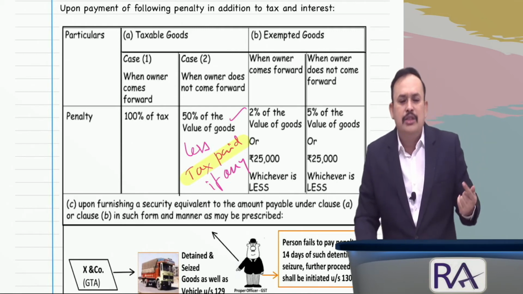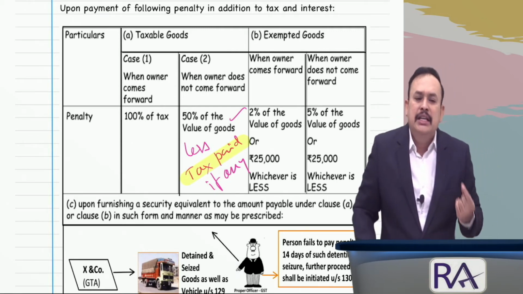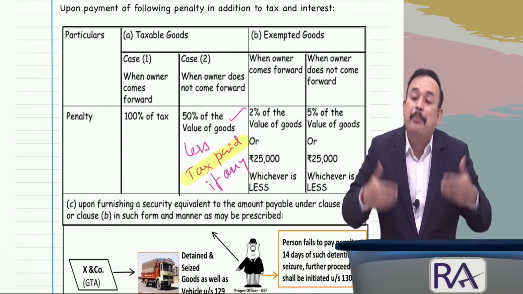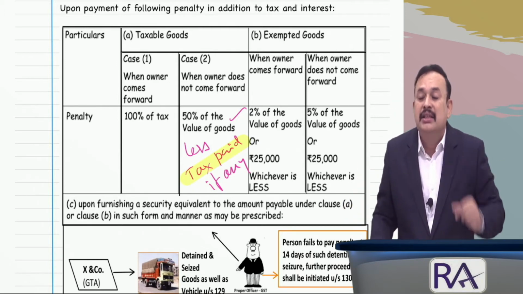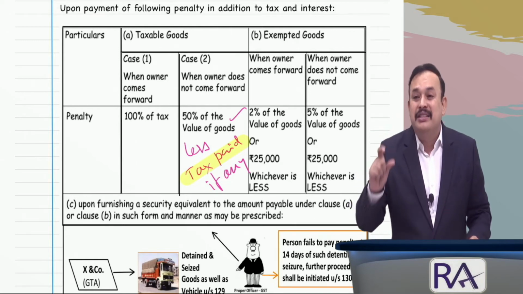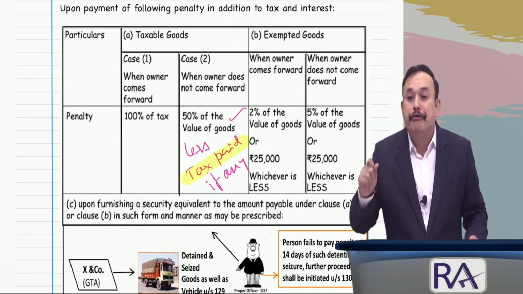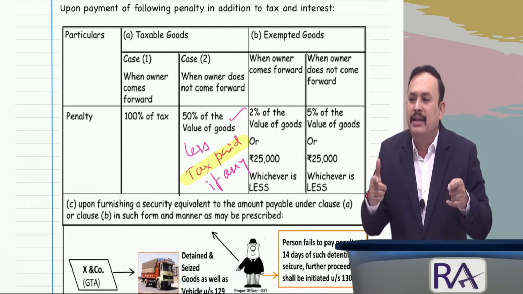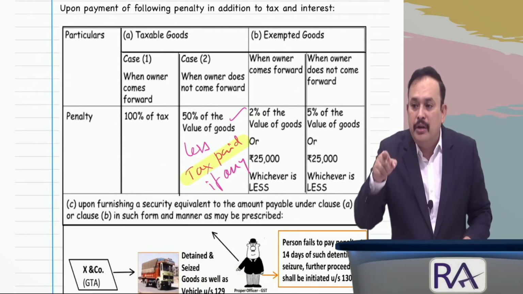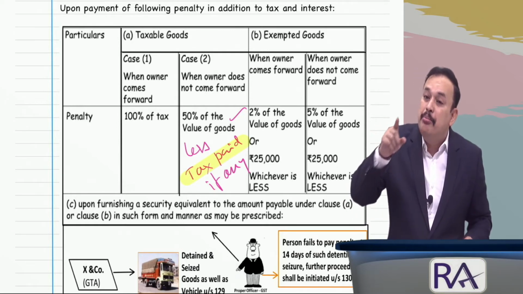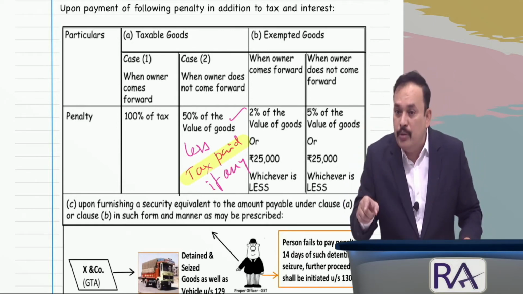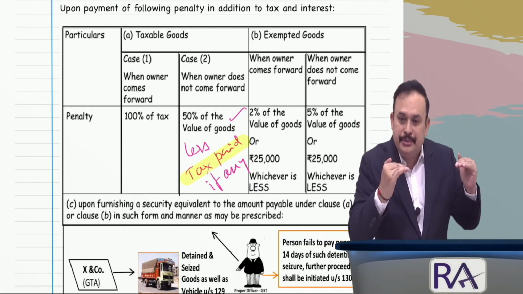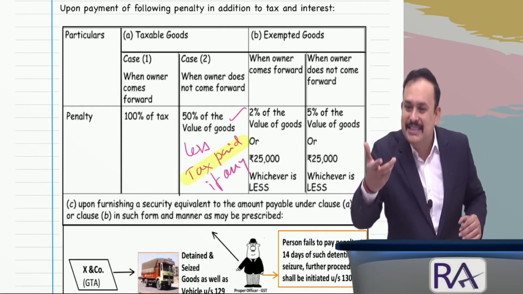And further we also understood that for exempted goods, where the owner comes forward to pay, since there is no tax in the given case, the penalty under section 129 is 2% of the value of the goods or rupees 25,000, whichever is less. If the owner does not come forward for exempted goods, the penalty under section 129 is 5% of the value of the goods or rupees 25,000, whichever is less. Is that clear, my dear sir?